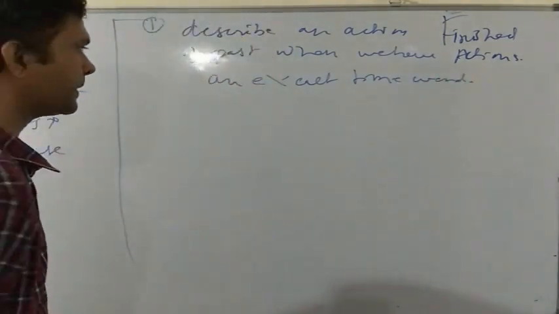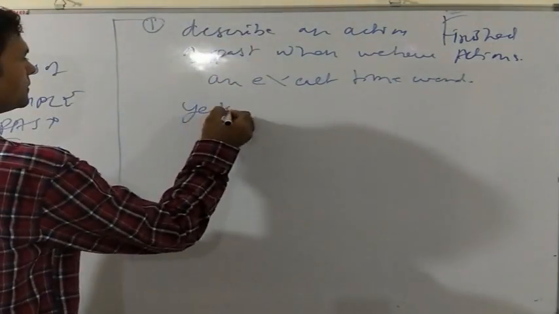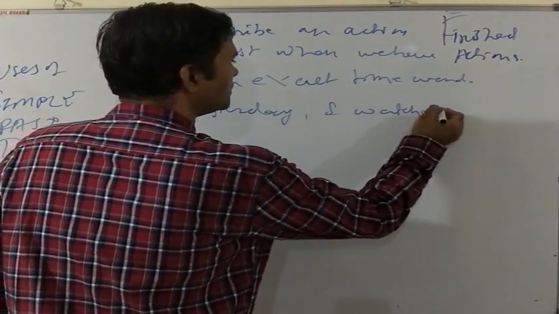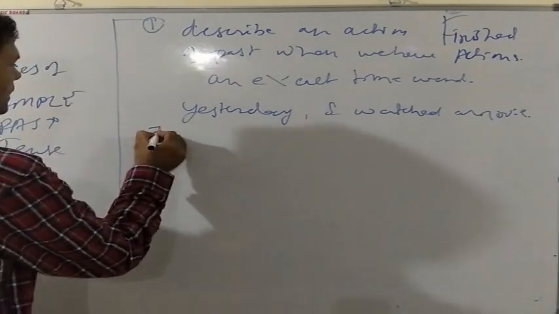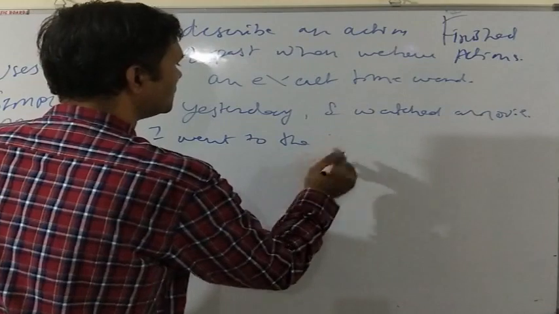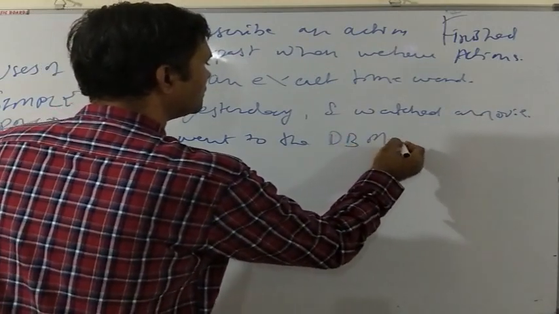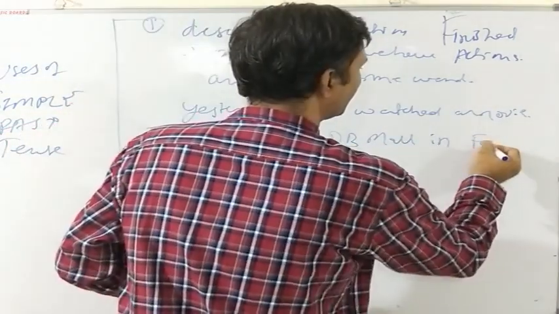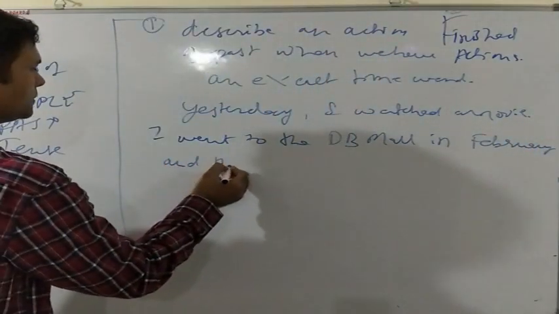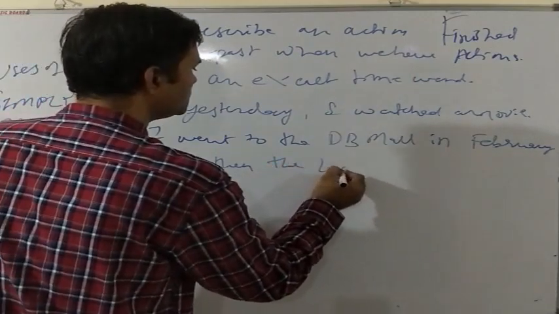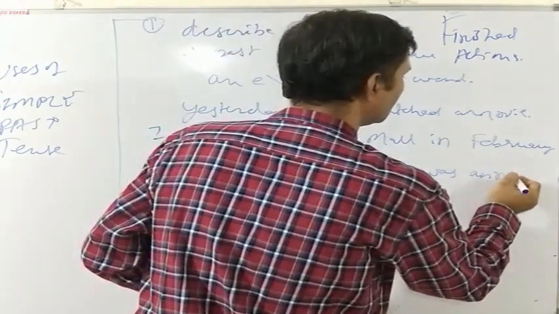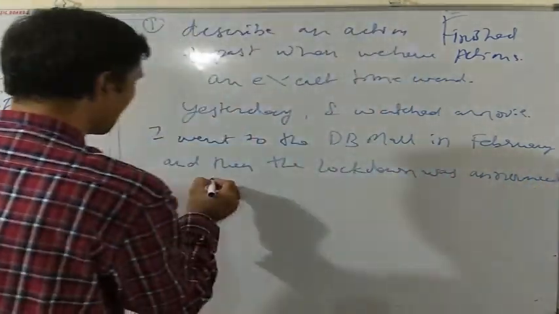For example, yesterday I watched a movie, or I went to the DB mall in February, and then the lockdown was announced in March.